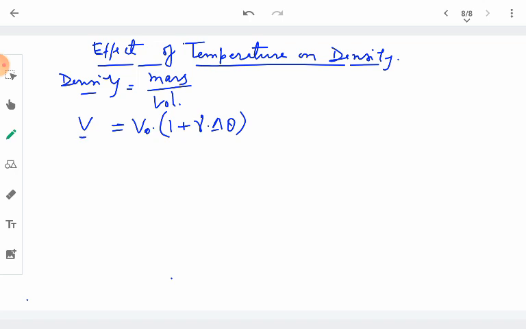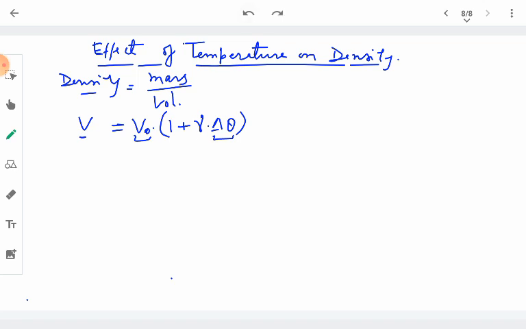So this is the new volume whenever a temperature change of delta theta takes place in a substance which earlier had volume V naught, and gamma is the constant called the coefficient of cubic expansion for the given substance.